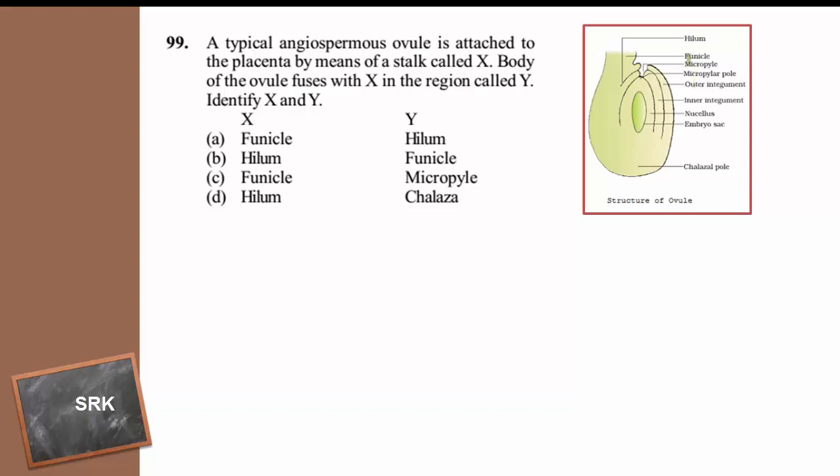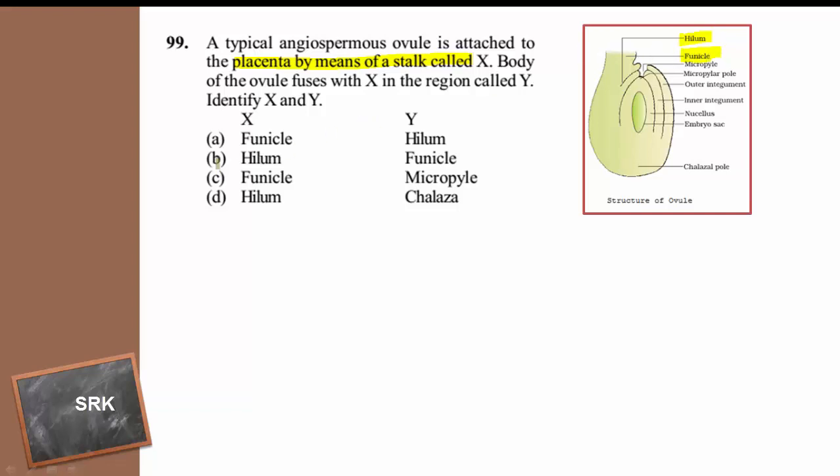So the stalk of the ovule is called funicle, and this is attached to the region called hilum. The ovule is attached to the placenta with the help of its stalk called funicle.